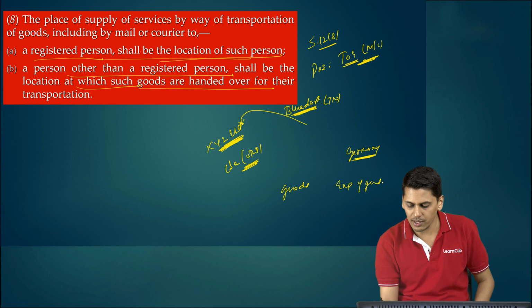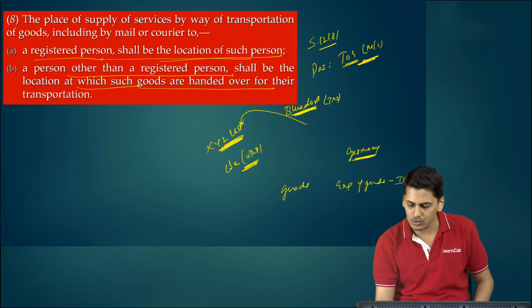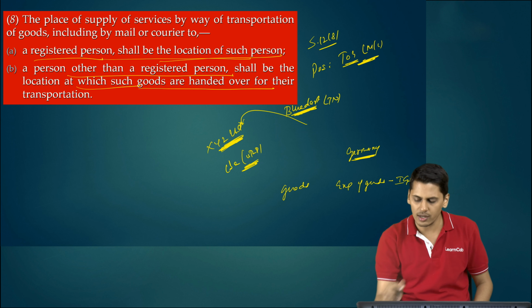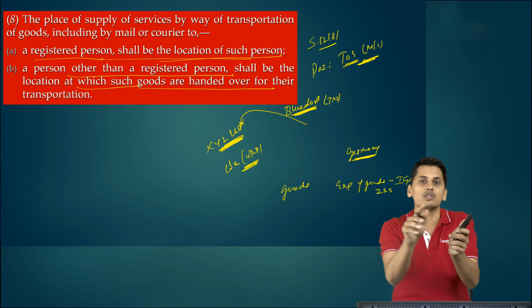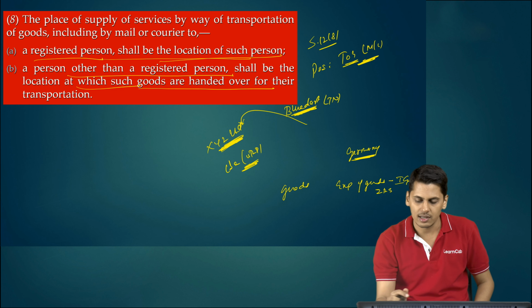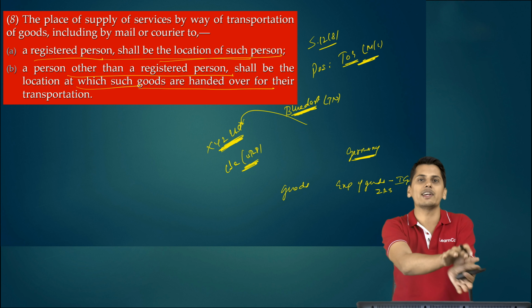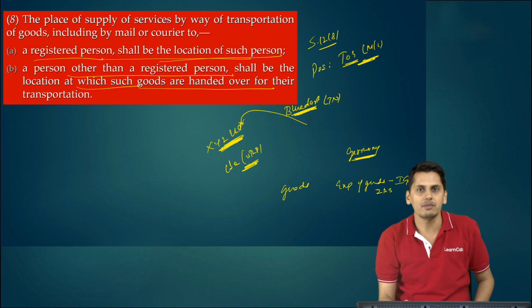Is it interstate supply? Yes. In case of export of goods, it happens to be an interstate supply. So it is an IGST transaction. Is it zero rated? The answer is yes, it is a zero rated supply as regards exportation of goods. Now friends, what about the services which are supplied in relation to export of these goods? What is the place of supply of these services?